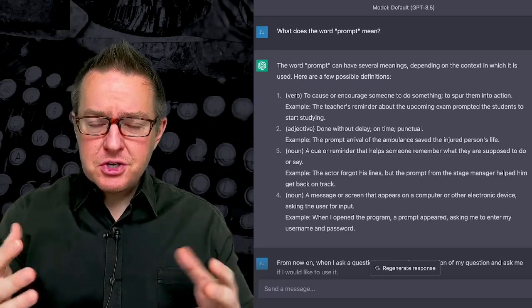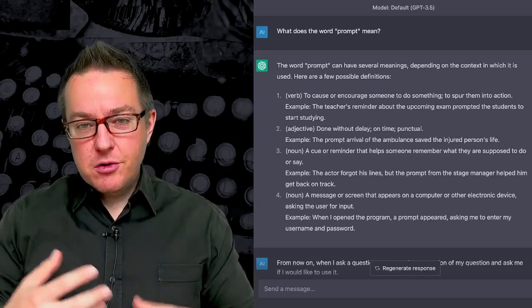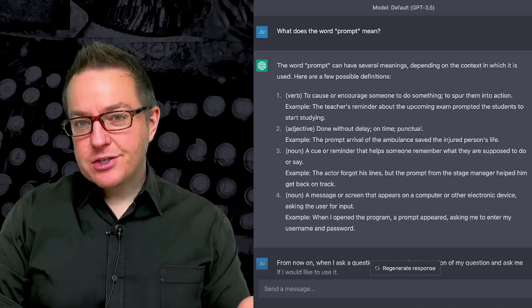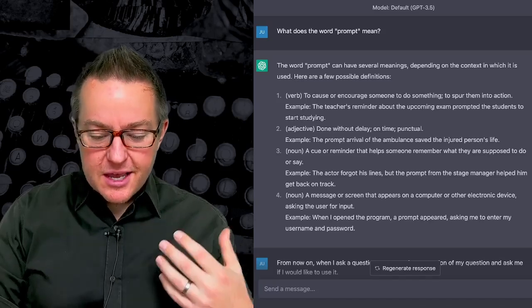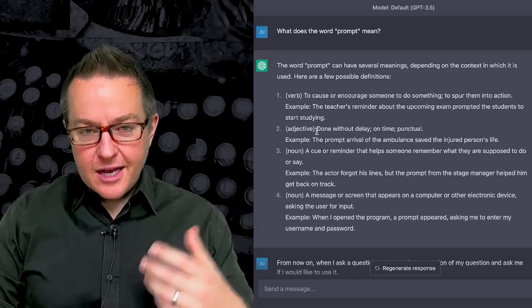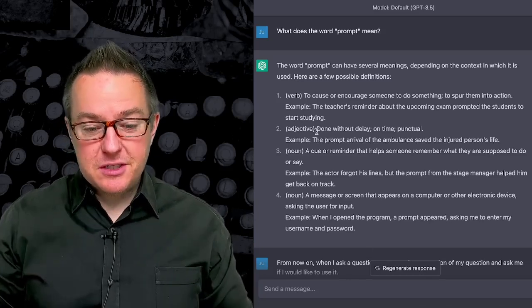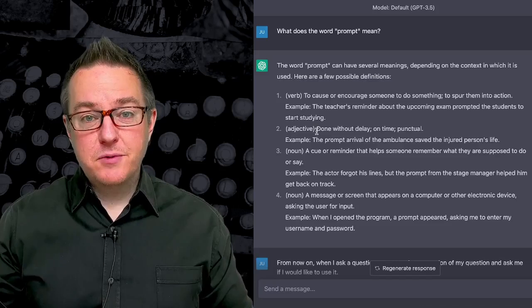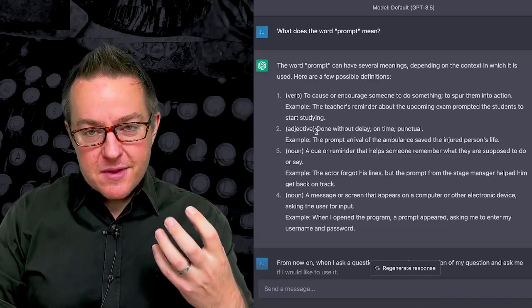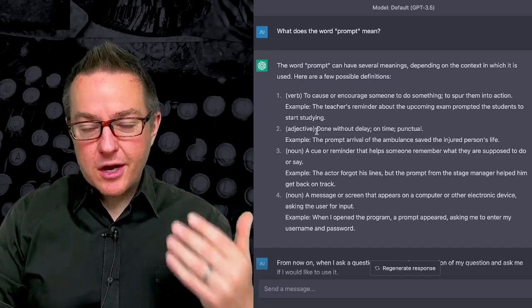So to do this, I think it's helpful to go through a couple of prompts and actually interact with ChatGPT to understand the concept of a prompt and sort of the dimensions to a prompt. So I started off here by just asking ChatGPT, what does the word prompt mean? And it comes up with some really helpful, I think, information for us to use when we're talking about prompts.